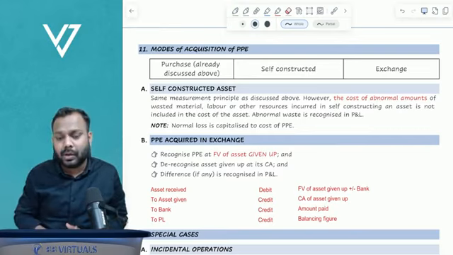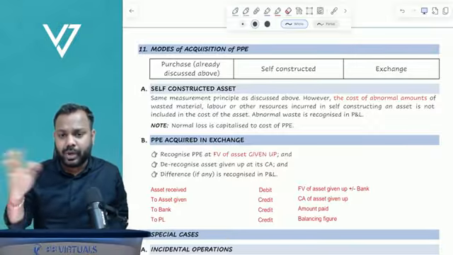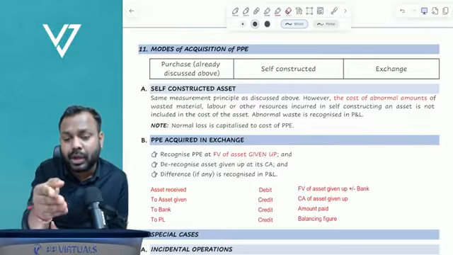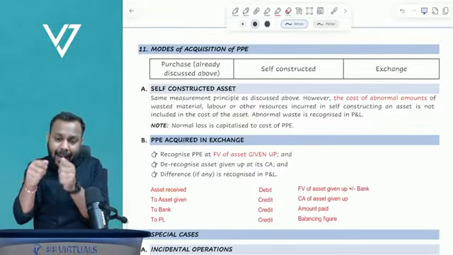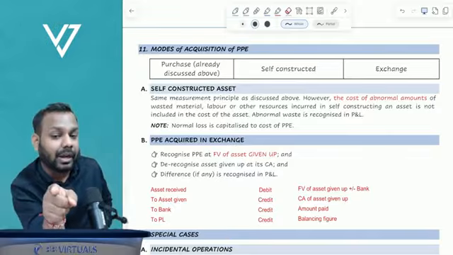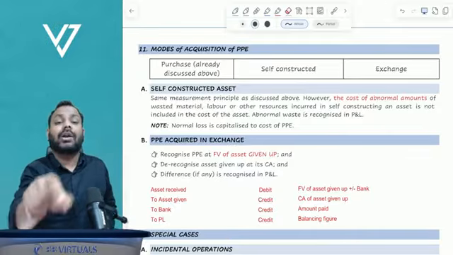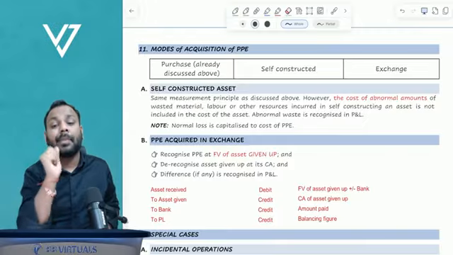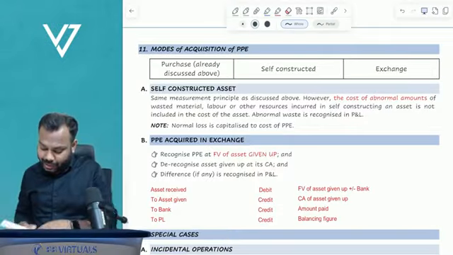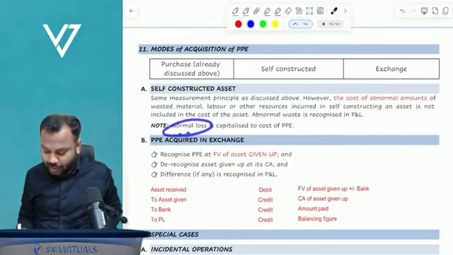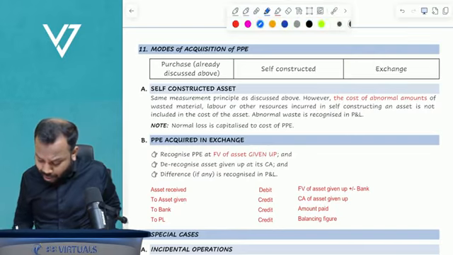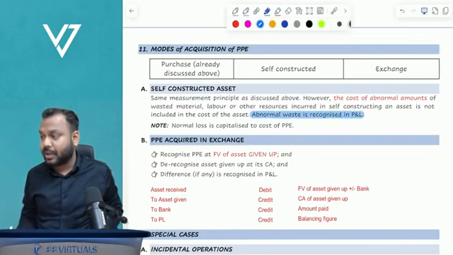But what if one of the workers took away two bags of cement to his home? This was an avoidable loss. It is called abnormal loss. We cannot capitalize this. So the standard is saying if there is any normal loss, it can be capitalized to the cost of PPE. If there is an abnormal loss, it cannot be recognized in PPE.